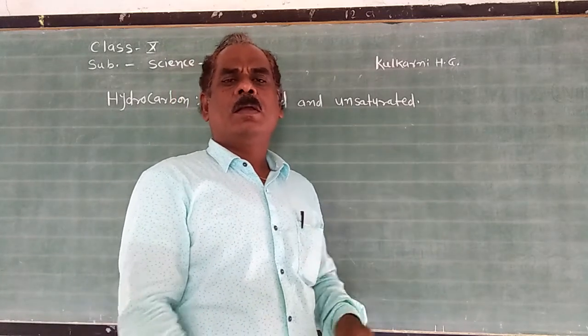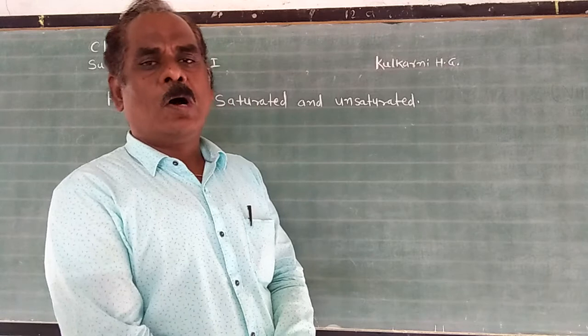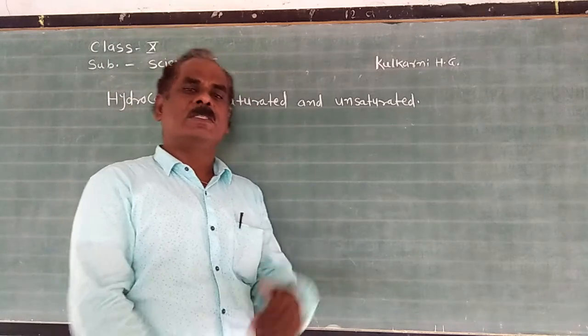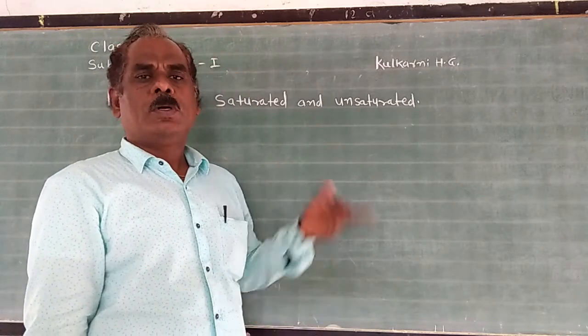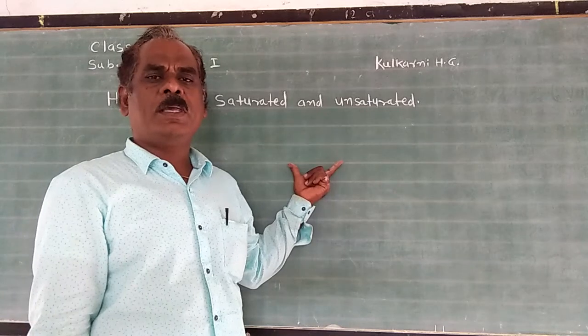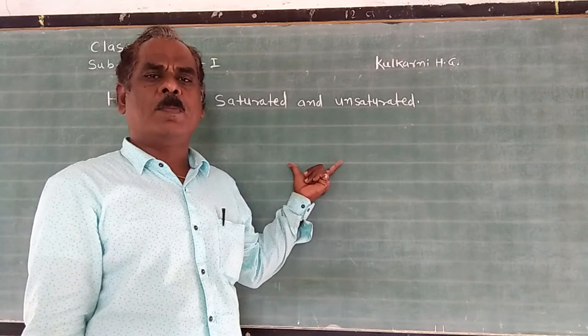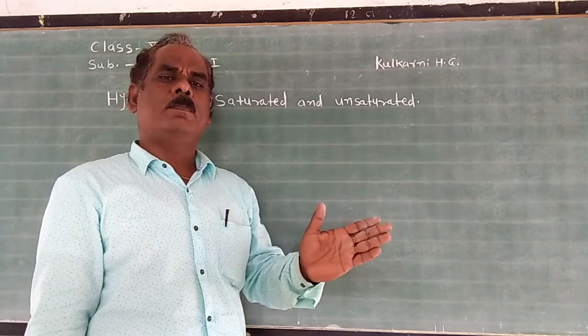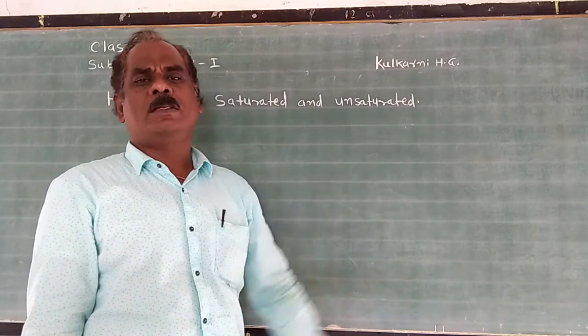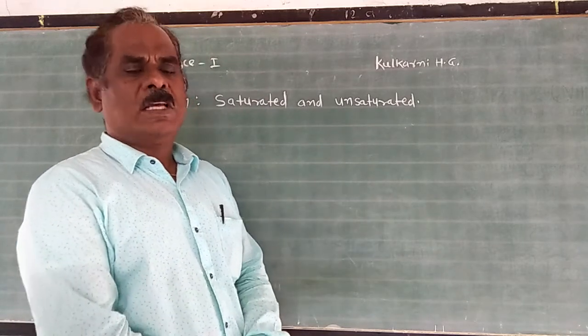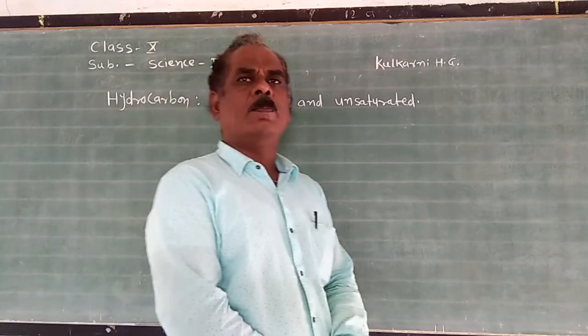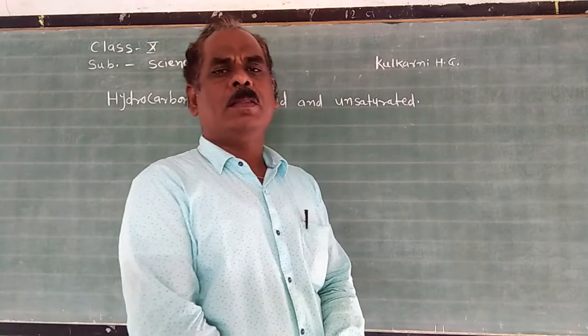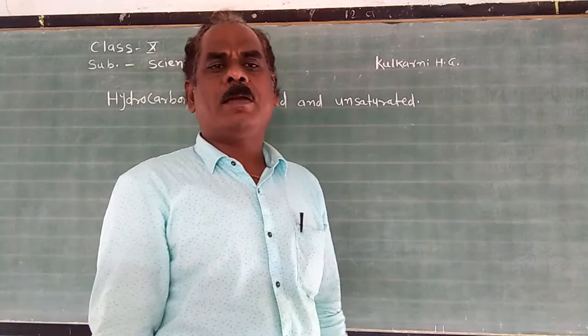And last, carbon forms a bond with its own atoms as well as other atoms like nitrogen, oxygen, sulfur, etc. Due to this, carbon compounds contain different types of elements.